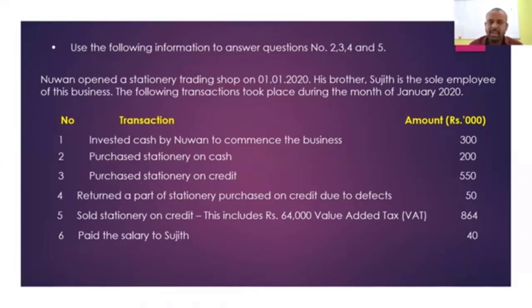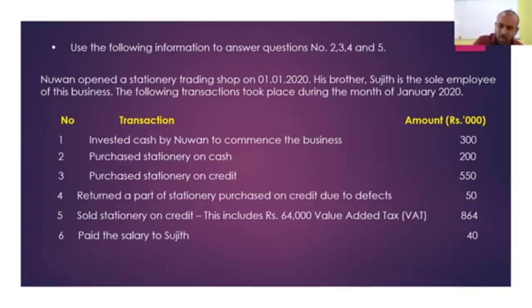There was a payment of salary 40. That's a salary to Sujit, the brother. He's an external person. You apply the separate entity concept here, right? The owner is a separate person, the other person is a separate person, the business is a separate person. The business paid someone a salary. Nuwan is the owner, and Sujit is a brother.